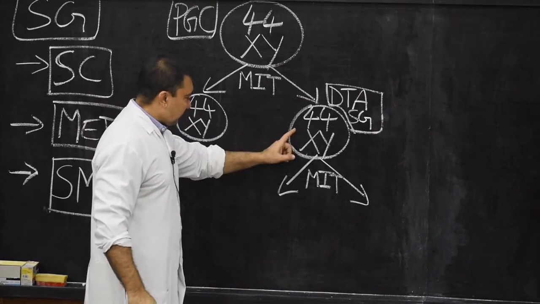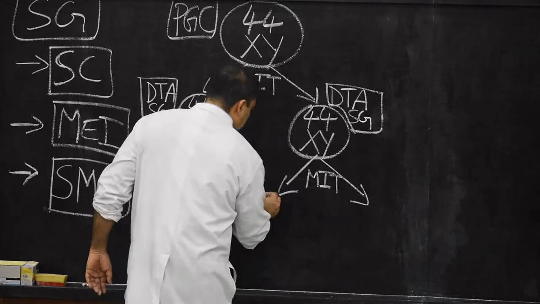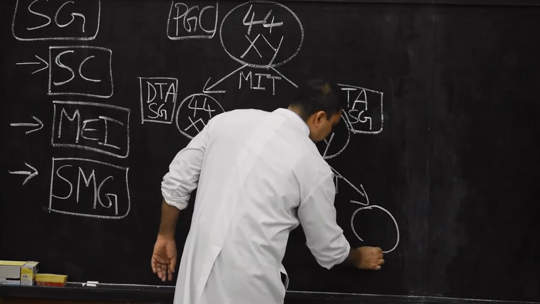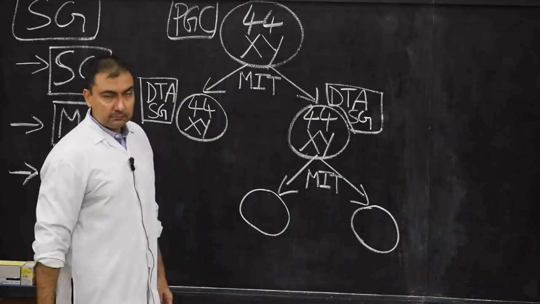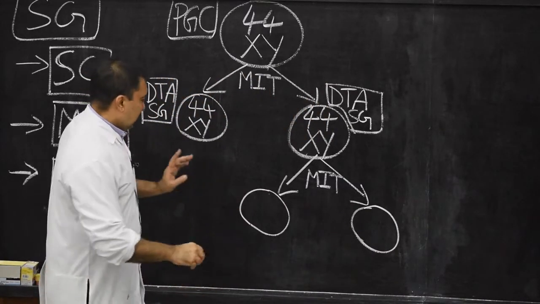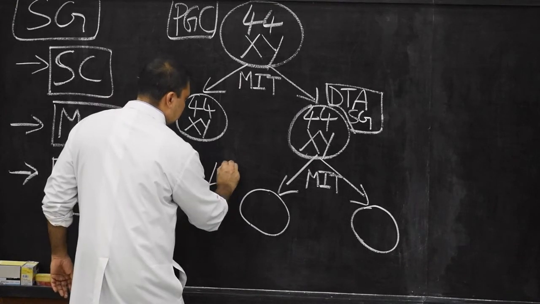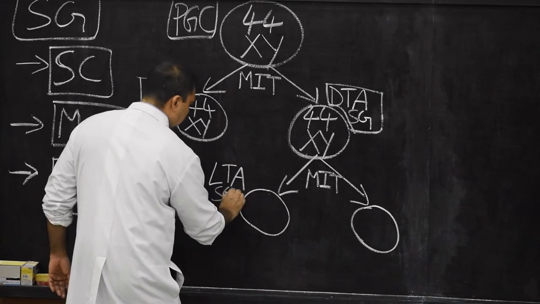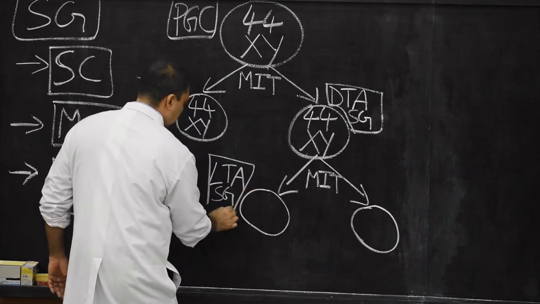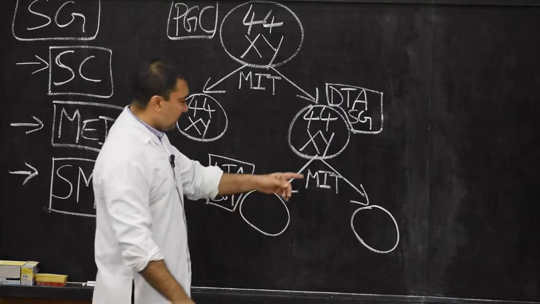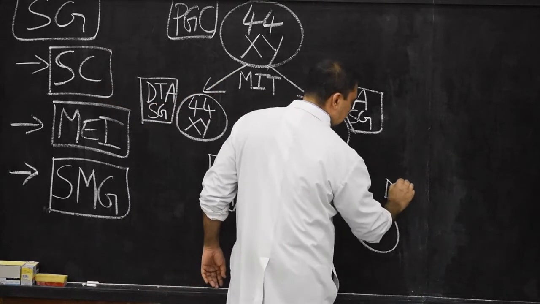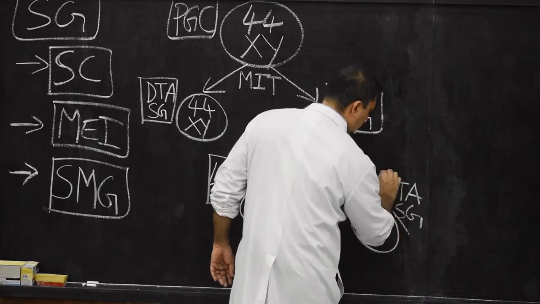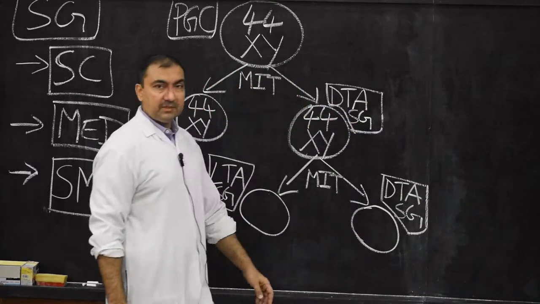Each dark type A spermatogonia will undergo mitosis and divide into two more cells, which will form one light type A spermatogonia and another dark type A spermatogonia.